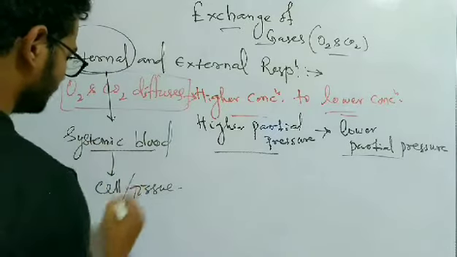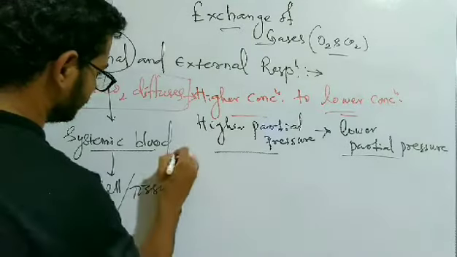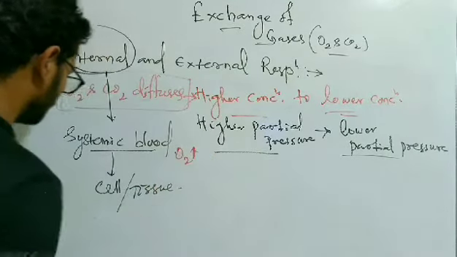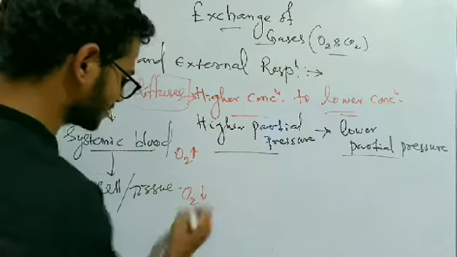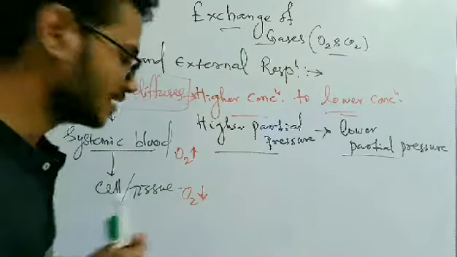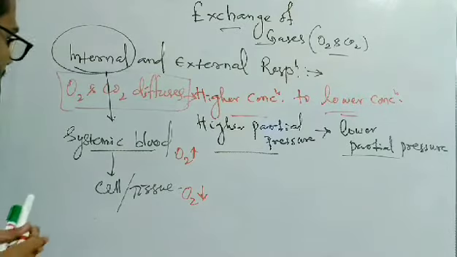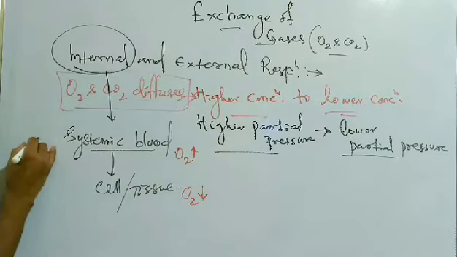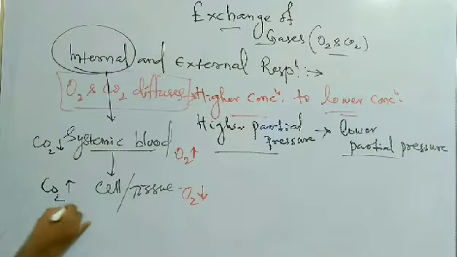So systemic blood has a higher concentration of oxygen, and in the cell the partial pressure of oxygen is less. But the systemic blood has less carbon dioxide, and the partial pressure of carbon dioxide is higher in the cell.